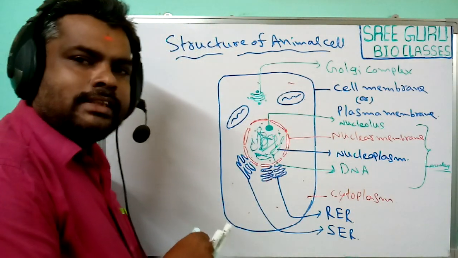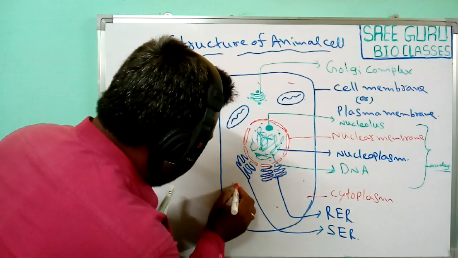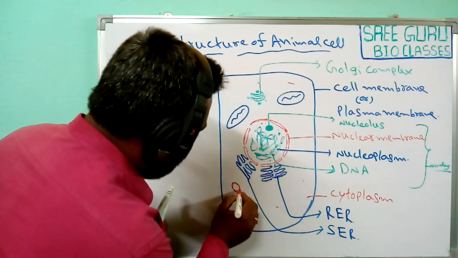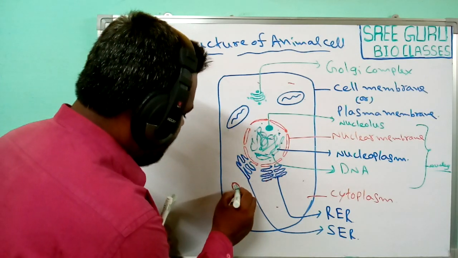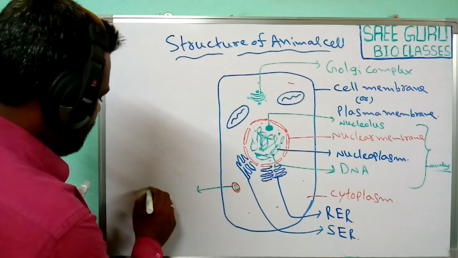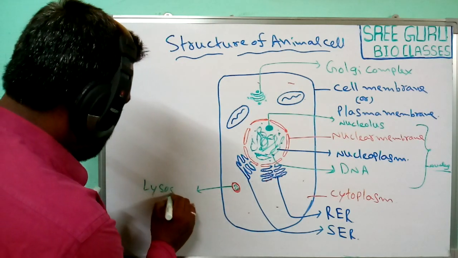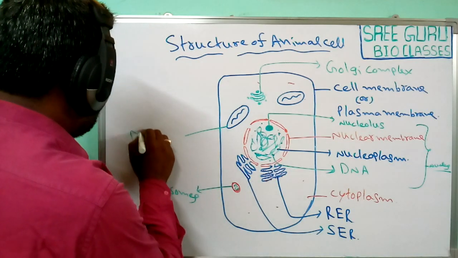In addition, lysosomes are other membrane-bound structures which have hydrolytic enzymes. This is known as lysosomes, and this is mitochondria.